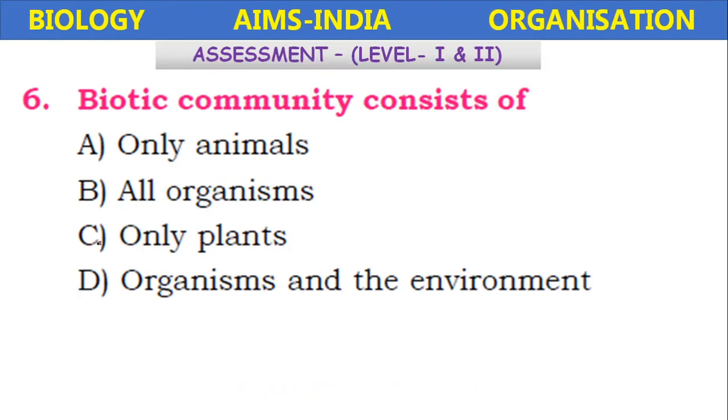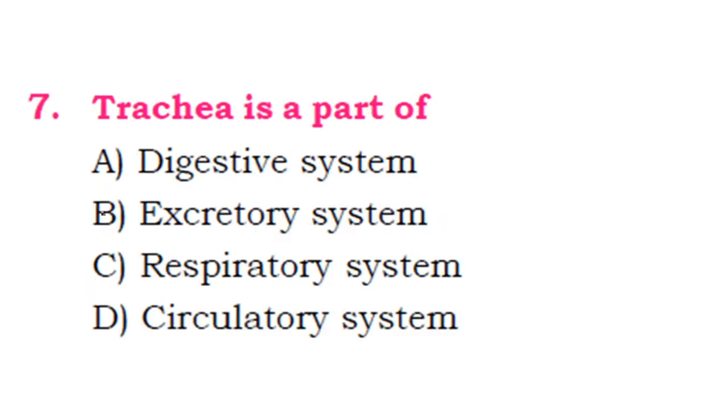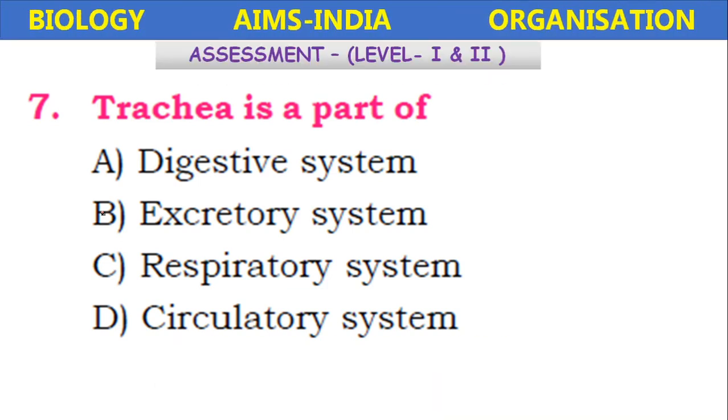Next, biotic component consists of only plants, all organisms, only animals, organisms and their environment. So biotic community consists of all living organisms. Okay, a trachea is a part of digestive system, excretory system, respiratory system and circulatory system.